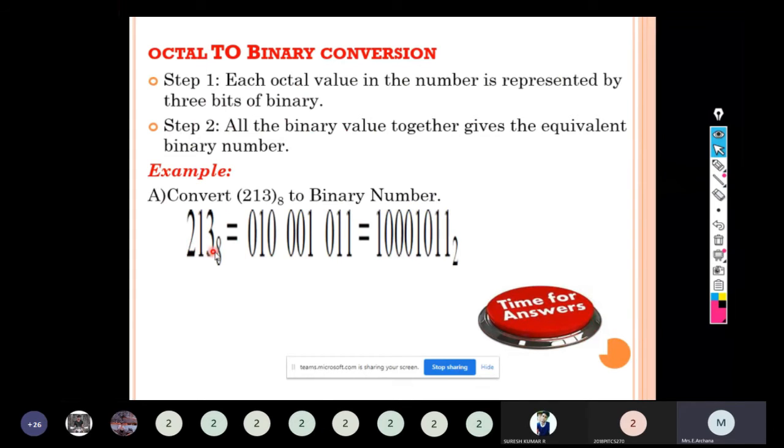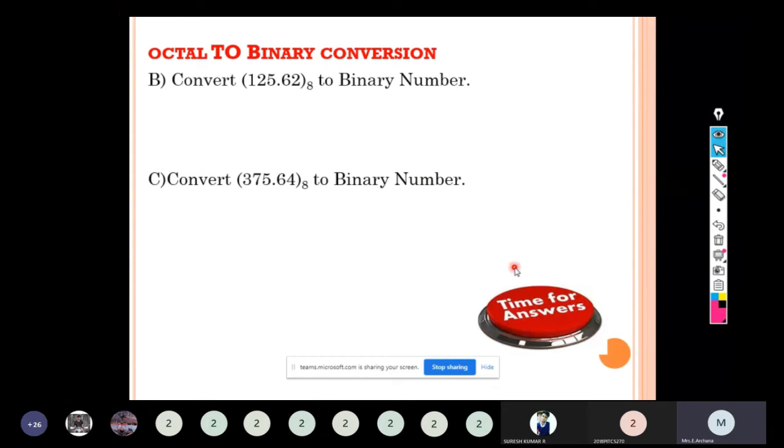2 is represented as 0, 1, 0, using the 4, 2, 1 weights. For 1 we have 0, 0, 1. For 3 we have 0, 1, 1. When all of these are grouped together, we will get the binary number. That's all. Let me show 2 more examples.